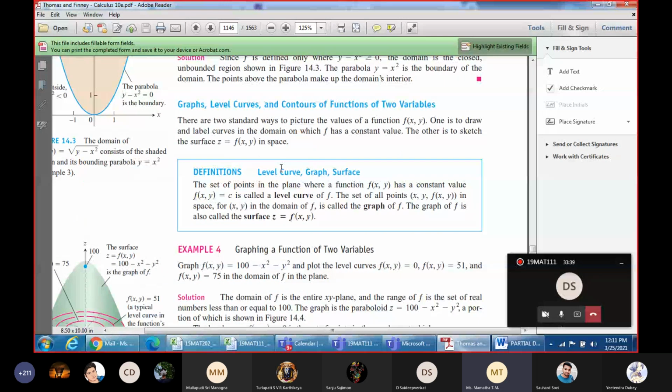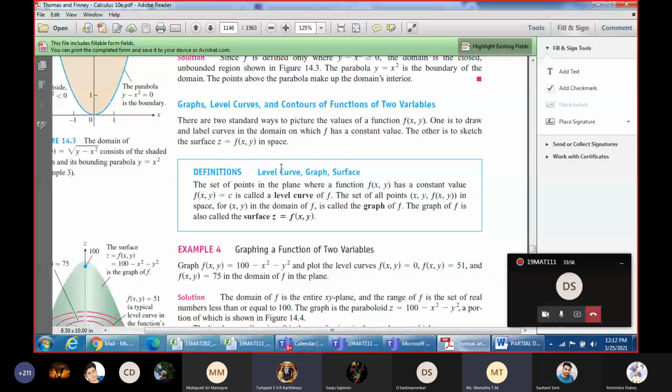Now, yesterday we had discussed level curves, that is functions taking constant values. I gave examples for isotherms, isobars. Do you all remember? Yes, ma'am.